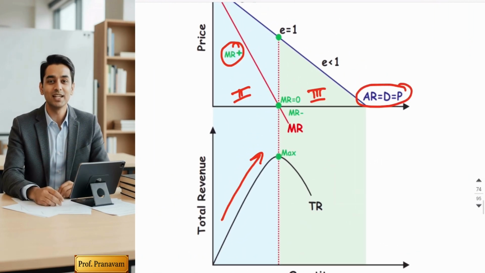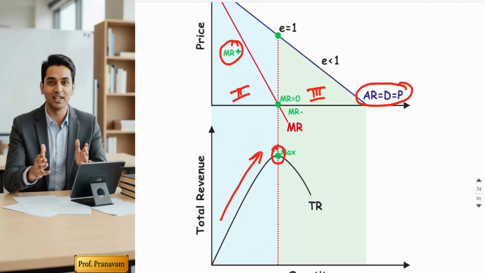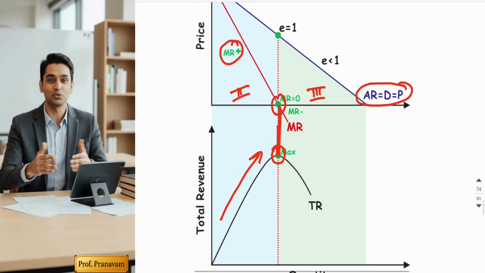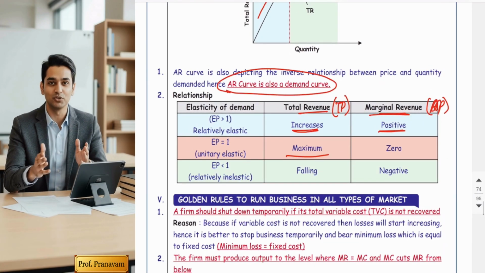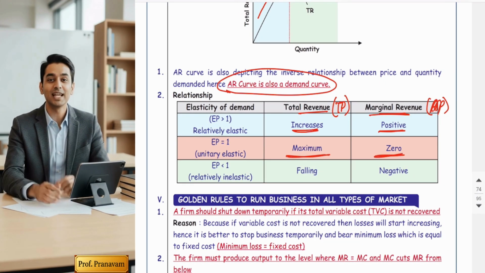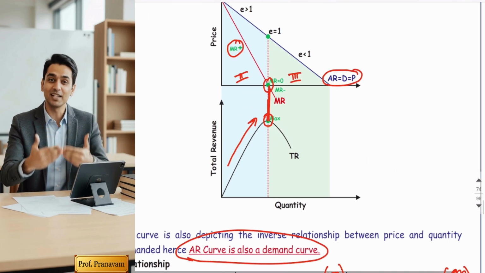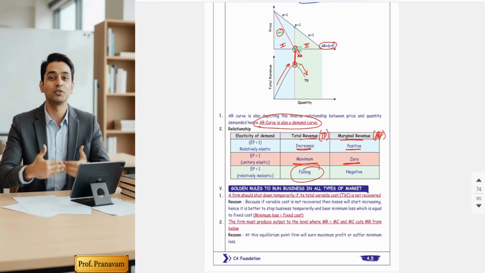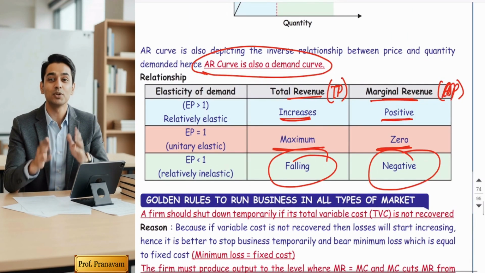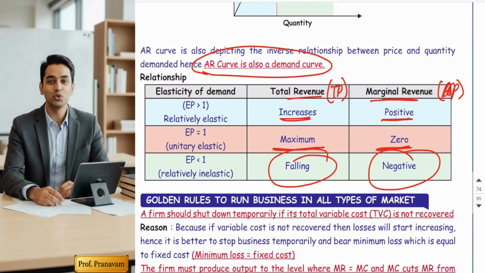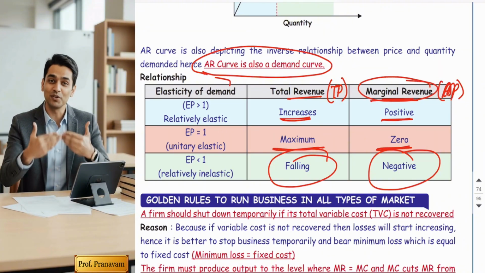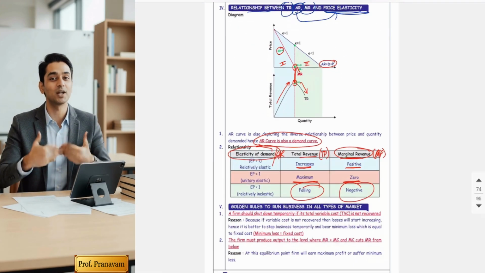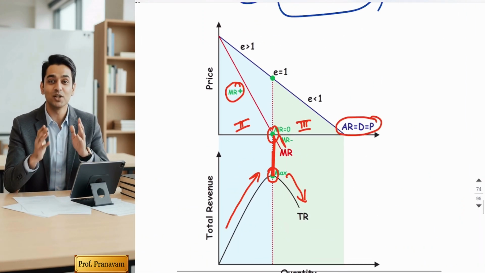Now the orange shade is this line. See, when TR is maximum, MR is zero. Are you getting it from the diagram? So this is my orange shade. When TR becomes maximum, MR becomes zero. Green shade: when TR falls, MR is negative. Hope you got this relationship? Yes. Now let's understand the relationship between marginal revenue and elasticity of demand. Basically, elasticity of demand is related to average revenue, because average revenue also indicates the demand curve.